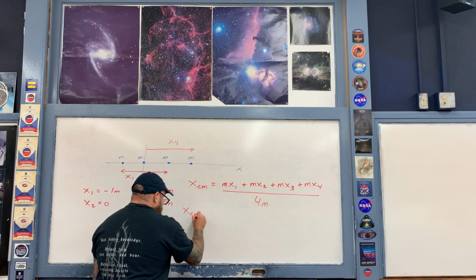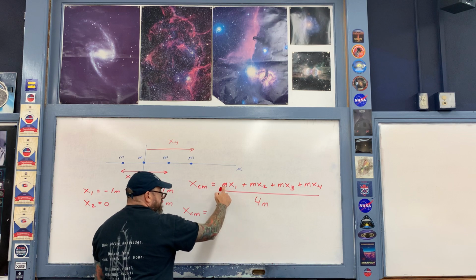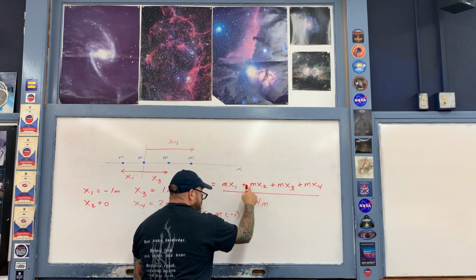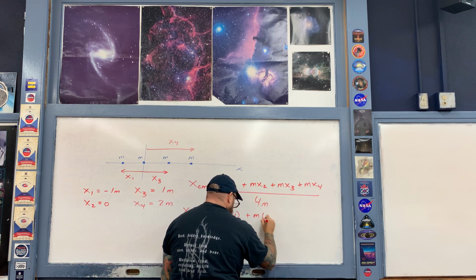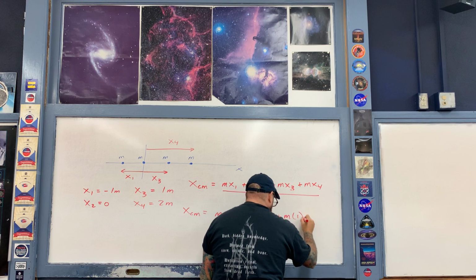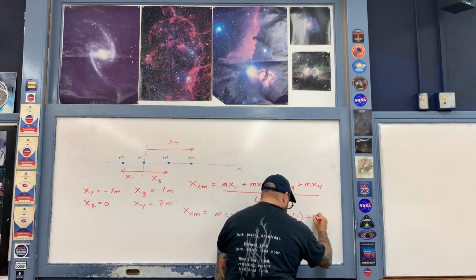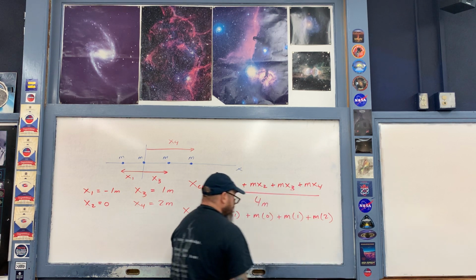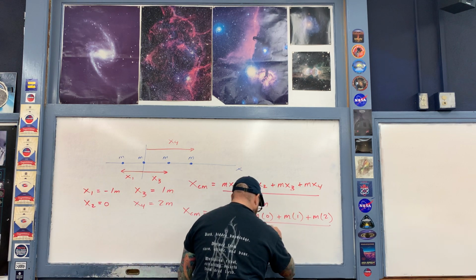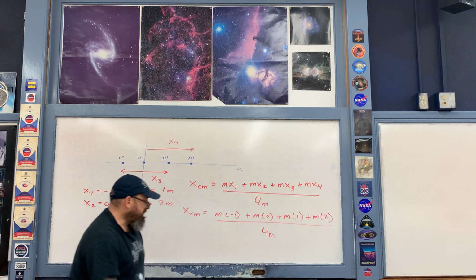Okay, now let's go ahead and fill in the numbers. So the position of the center of mass is going to be as follows. First of all, m times negative 1, like so, plus m times 0, plus m times 1, and then lastly plus m times 2. And then once again divide by the sum of the masses, which is 4m. And now let's go ahead and simplify.